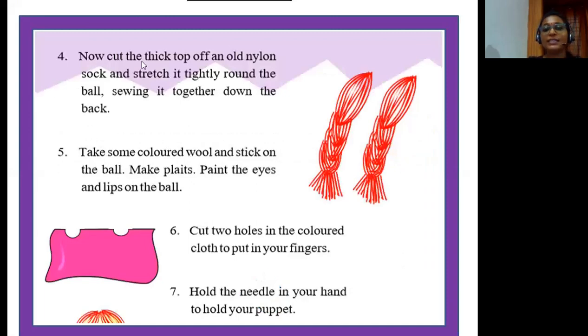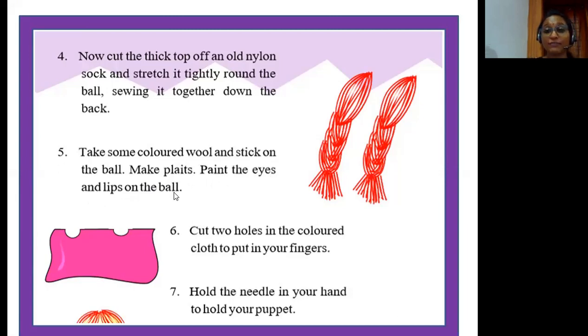Now cut the thick top of an old nylon sock and stretch it tightly round the ball, sewing it together down the back. Now take any old nylon sock of yours and wrap it around the ball tightly and stitch it at the back side of the ball. Okay? Fifth step, take some colored wool and stick on the ball. Make plates. Paint the eyes and lips on the ball.